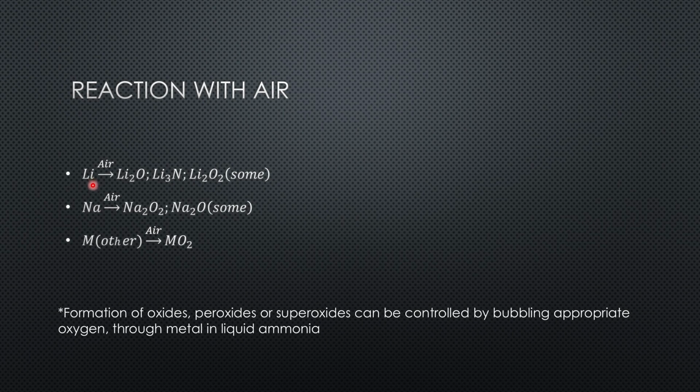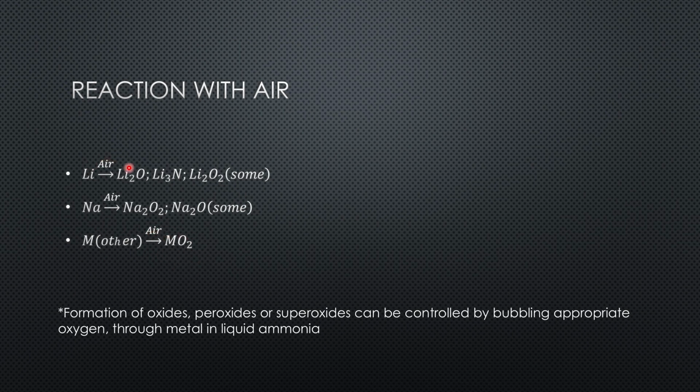In comparison to lithium, if we look into sodium, when it reacts with air, it forms sodium peroxide and some amounts of sodium monoxide. However, the rest of the alkali metals react with air to form mostly superoxides.